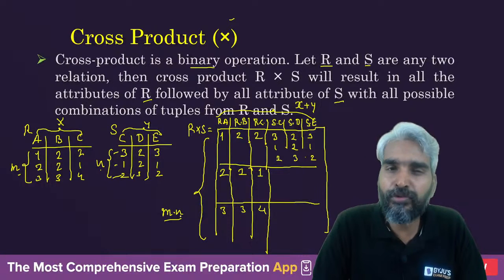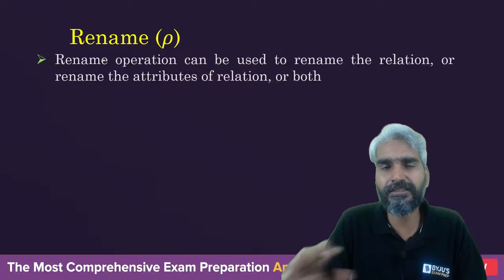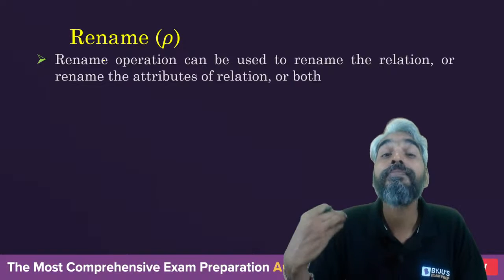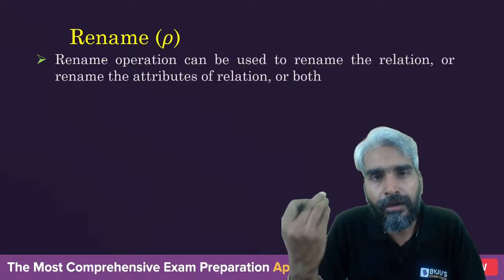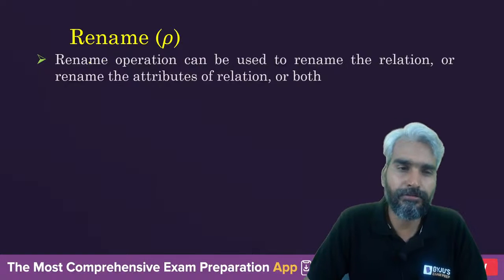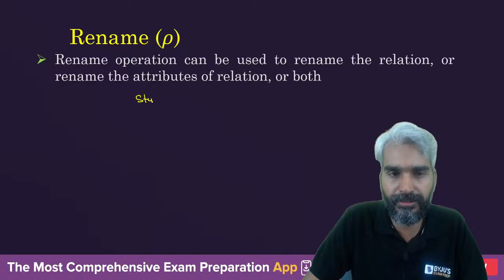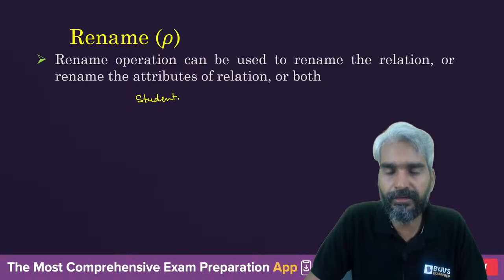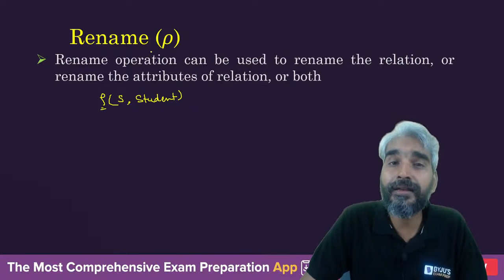Now, let's move further. One is the rename operation. That's a simple operation. It is just used to rename the relation or the attributes of the relation or both. So if you simply want to rename, let's assume that you have a relation student. You want to rename this student with S. So you can simply say rho S with student. So this rho is used to represent the rename operation.